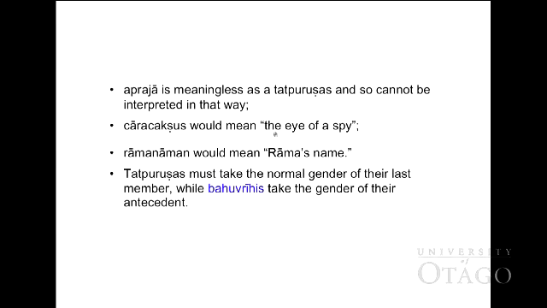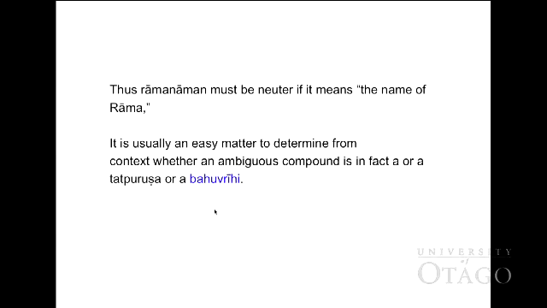Jālacakṣus would mean the eye of a spy. Rāmanāman would mean Rāma's name. Tatpuruṣa must take the normal gender of their last member, while Bahuvrihi take the gender of their antecedent, the noun outside the compound. Thus, Rāmanāman must be neuter if it means the name of Rāma. It is usually an easy matter to determine from context whether an ambiguous compound is in fact a Tatpuruṣa or a Bahuvrihi.